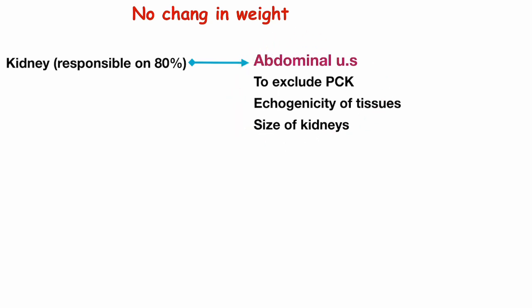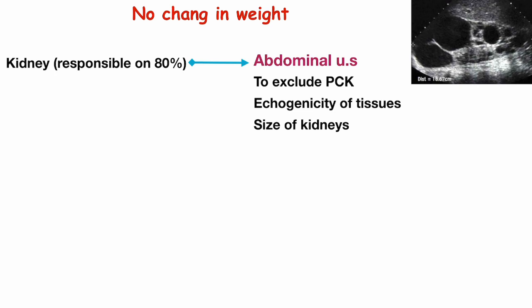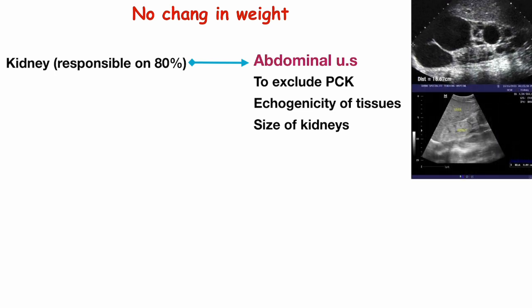Abdominal ultrasound is a cheap and good machine to exclude a lot of disease like polycystic kidney. I see the echogenicity of the tissue and the size of the kidney, and this gives me notes for a lot of things. Another test other than abdominal ultrasound is urine analysis. To exclude glomerulonephritis, I look in the urine analysis for casts and RBCs, to exclude or confirm if the patient is complaining from glomerulonephritis.